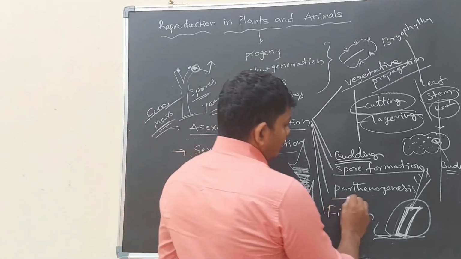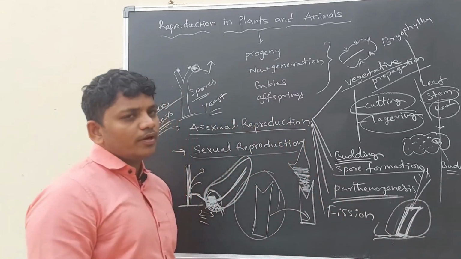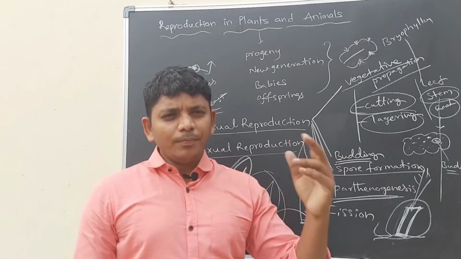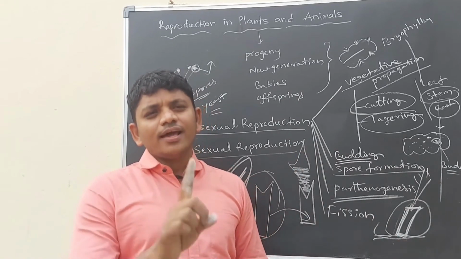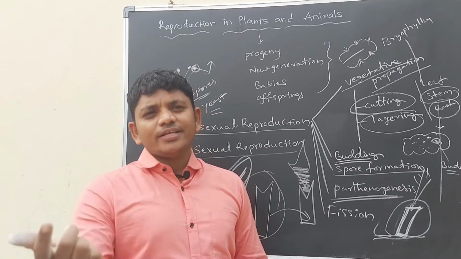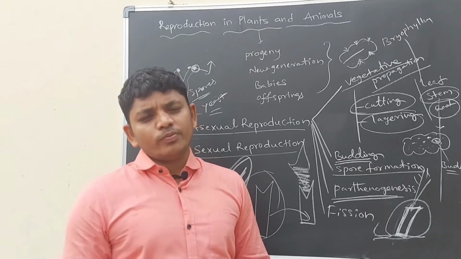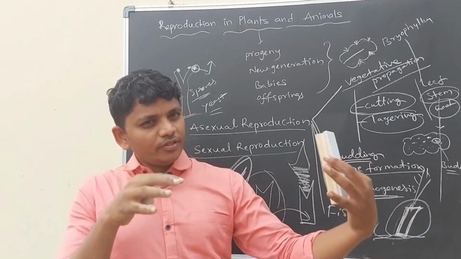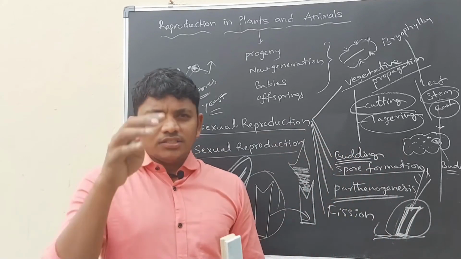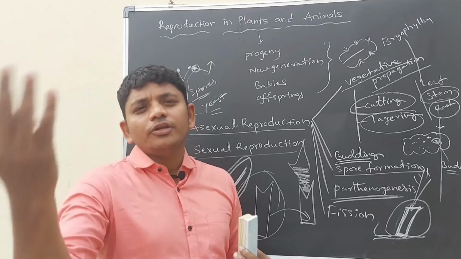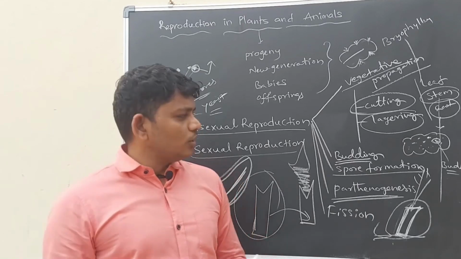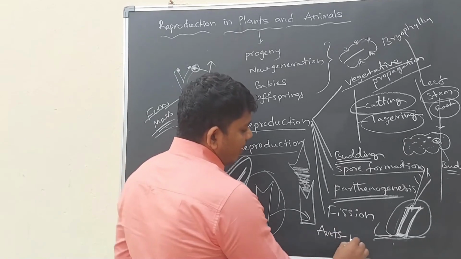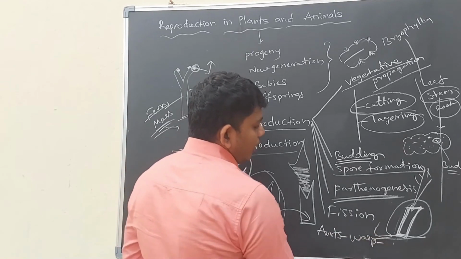Next one, parthenogenesis. Parthenogenesis also belongs to asexual reproduction. In this process, an organism, whether it is a plant or animal, a single organism gives rise to new offsprings without fertilization, without mating of male and female. The single organism can give rise to new offsprings. For example, ants and wasps and honeybees.